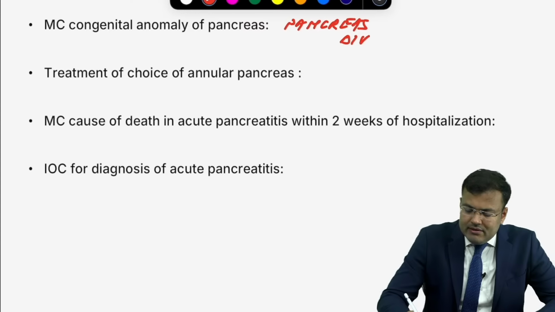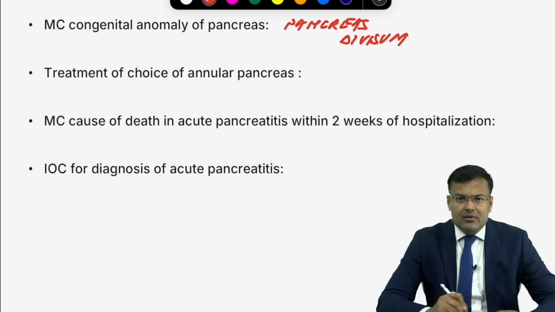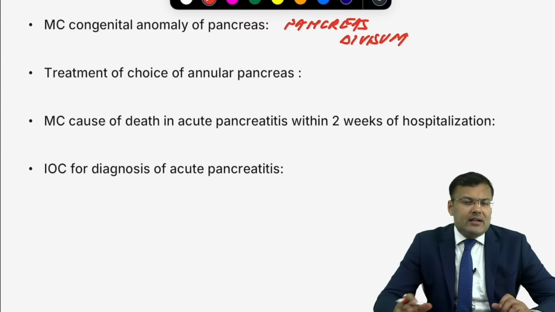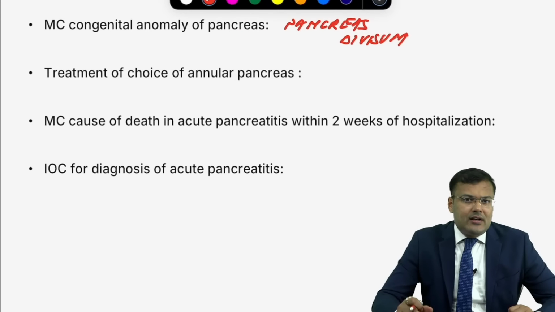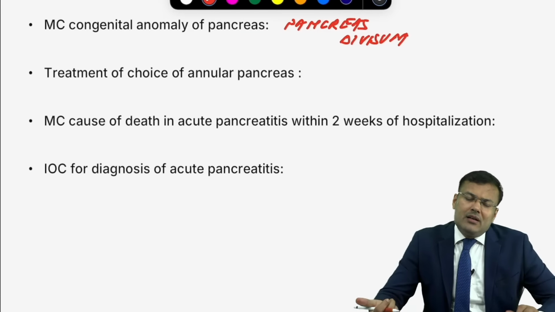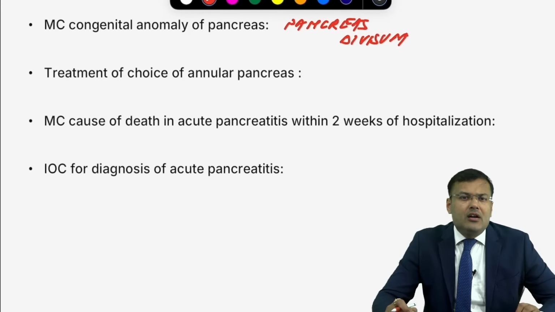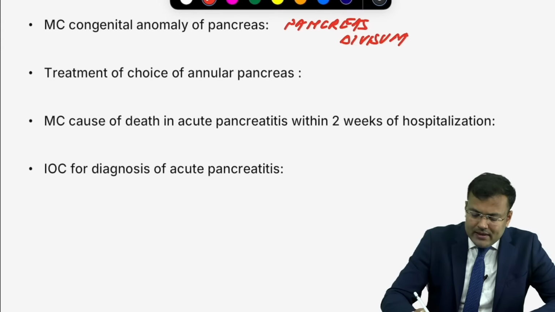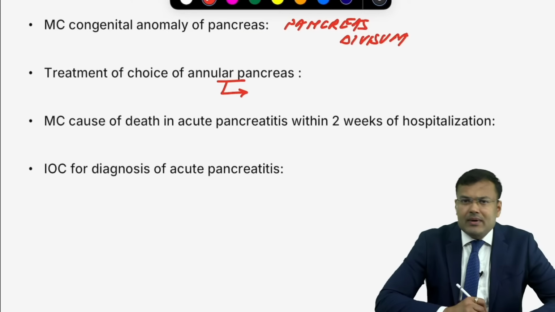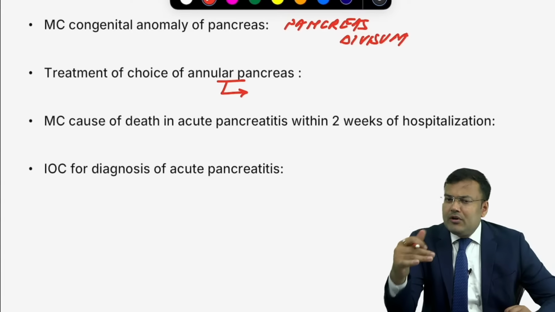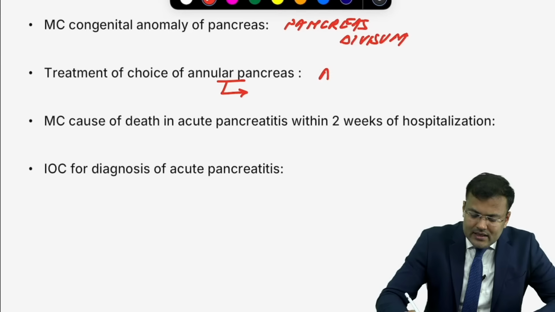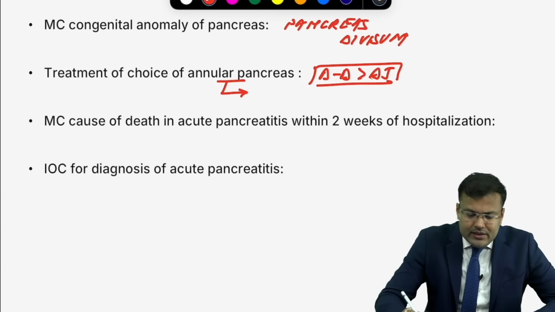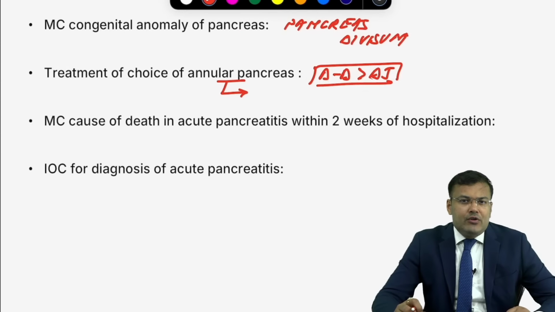In pancreas divisum, there is divided drainage. Right? Dorsal part of pancreas is drained by accessory duct of Santorini, and main ventral part is drained by duct of Wirsung. Next, annular pancreas, there is ring around second part of duodenum. That's why what is the treatment of choice? Perform DD followed by DJ. So what is DD, guys? DD, that is duodenostomy followed by duodenojejunostomy. So DD followed by DJ.